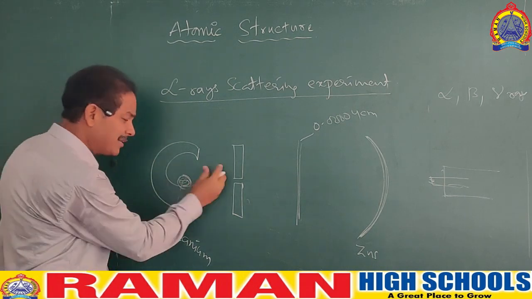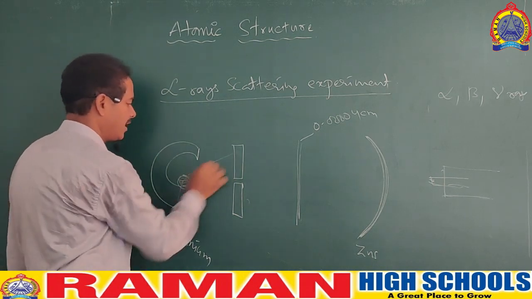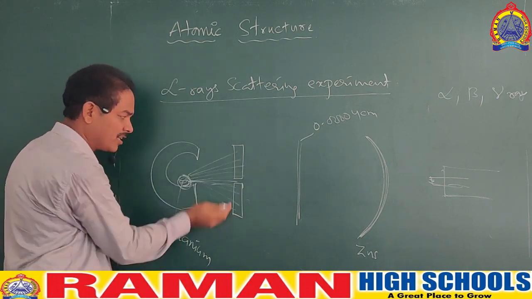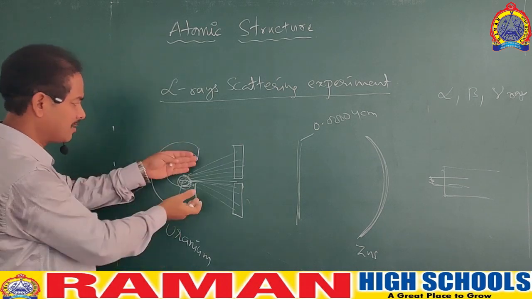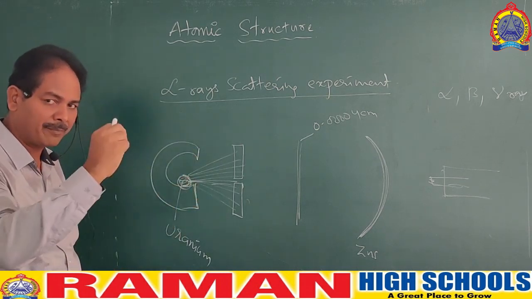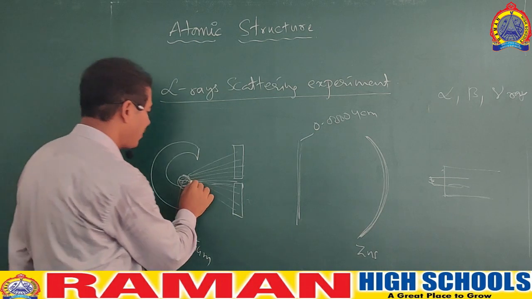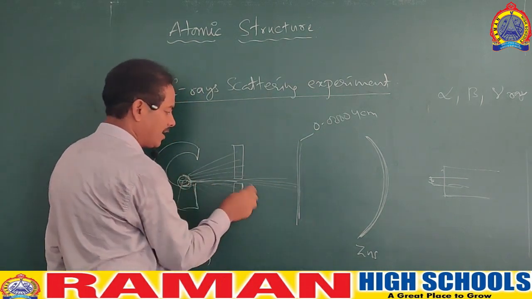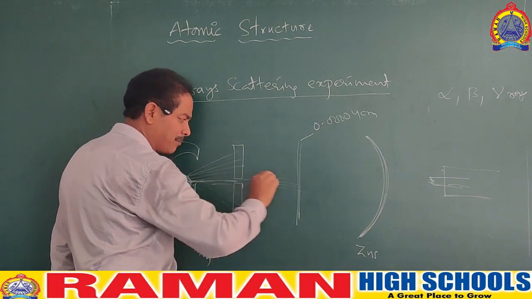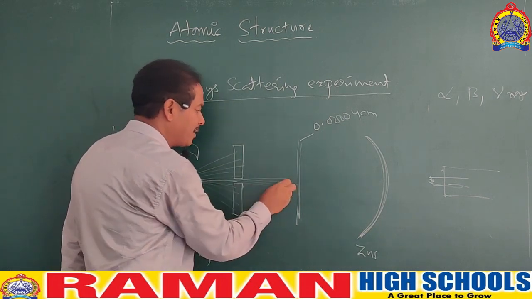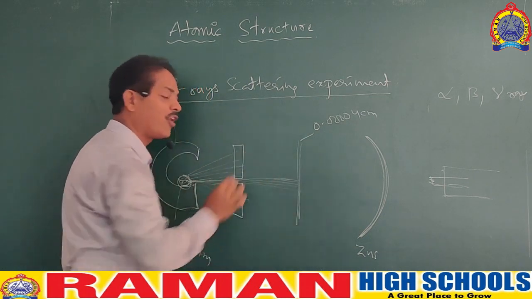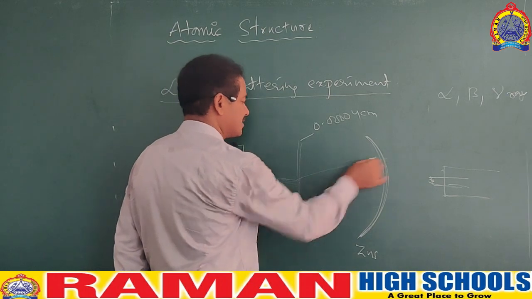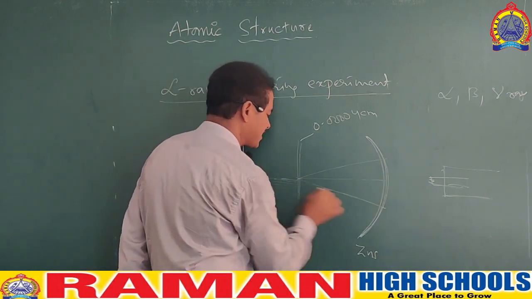Now when alpha rays are emitted from the radioactive element, they spread like this. But we don't want so many rays because they contain some stray rays. So we want only a beam of rays. The beam of rays passes through the narrow slit, and because of the slit, a perfect beam comes, and that beam falls on the thin gold foil, and through the gold foil they pass and fall on the screen.